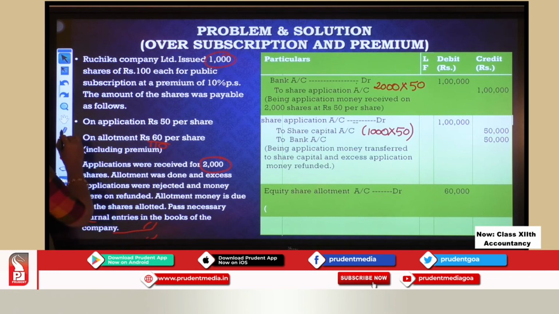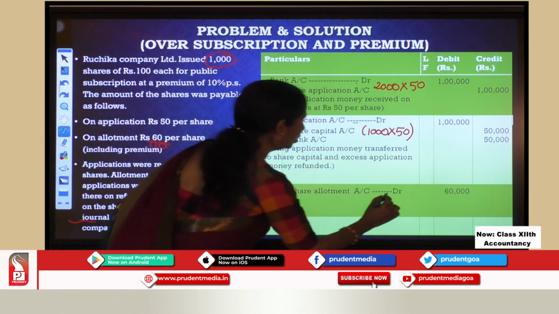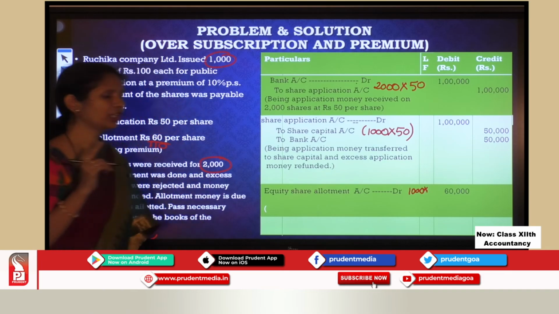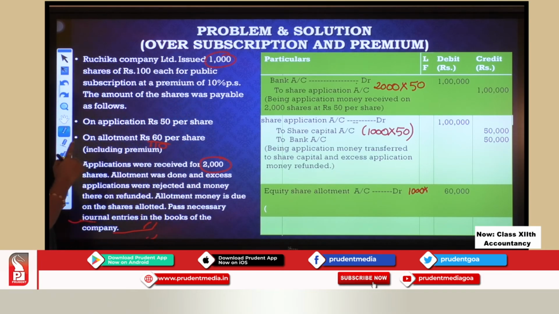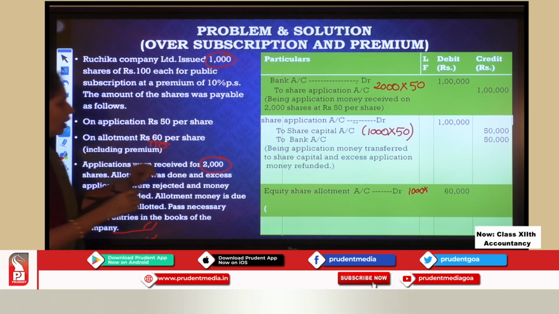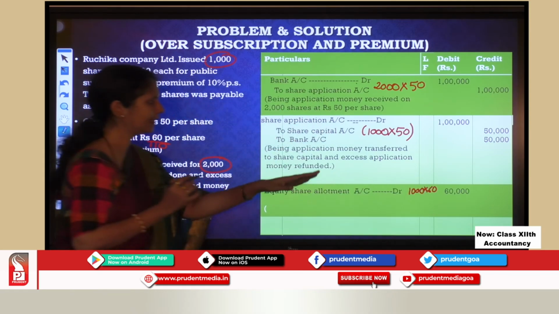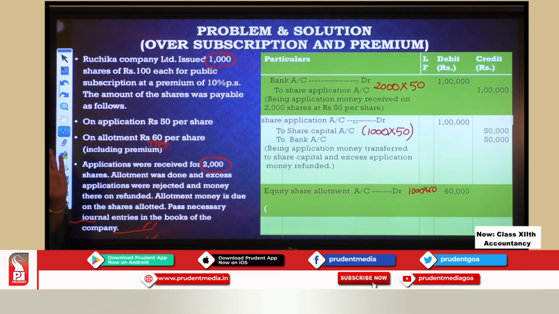Now how am I getting this 60,000? How many shares are allotted? 1000 shares are allotted. And how much allotment money per share? 60, right? It is given over here, 60 rupees. So I put this 60 rupees, and that 60,000 will be debited.